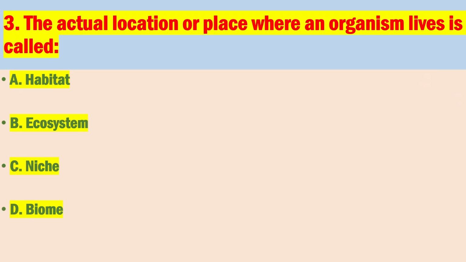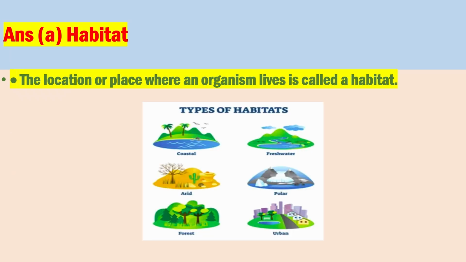Number 3. The actual location or place where an organism lives is called? The correct answer is A. Habitat. The location or place where an organism lives is called a habitat.